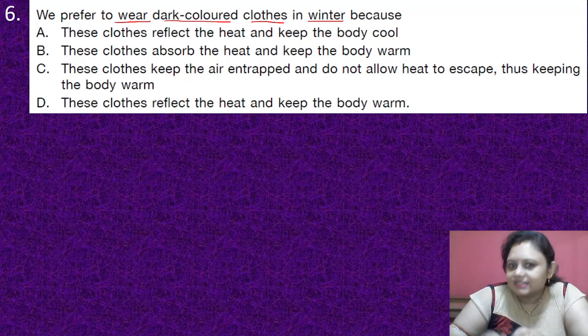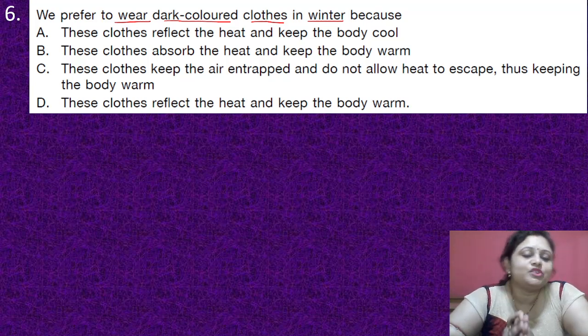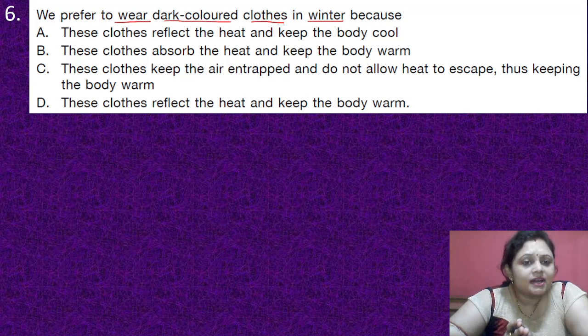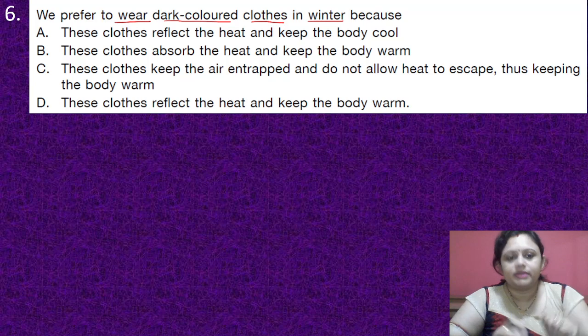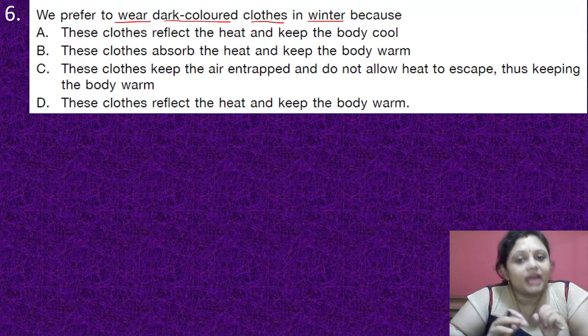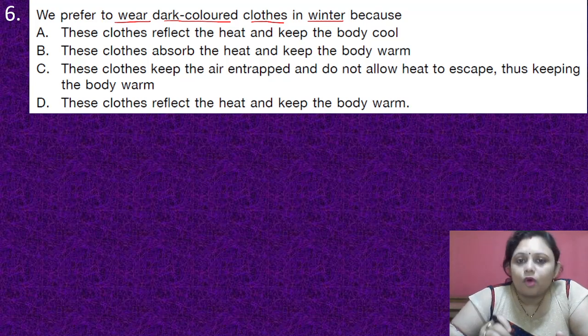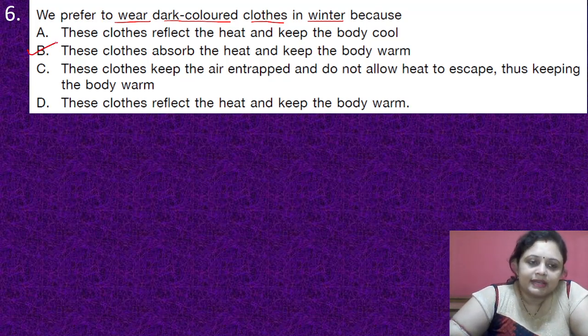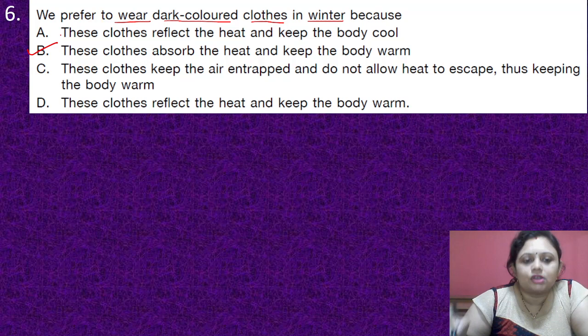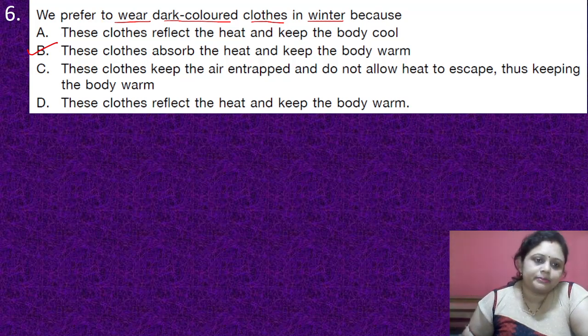So, do you know the answer? If you know the answer, you can write in the comment section. Okay. So, dark colored clothes. What happens? They absorb the heat. Okay. So, if they absorb the heat, what will they do? They keep the body warm. So, here the correct answer is option B. These clothes absorb the heat and keep the body warm.